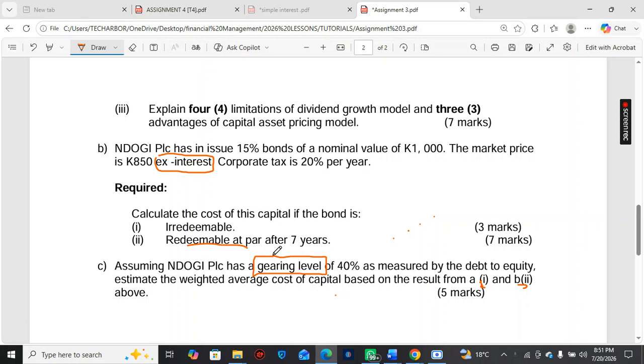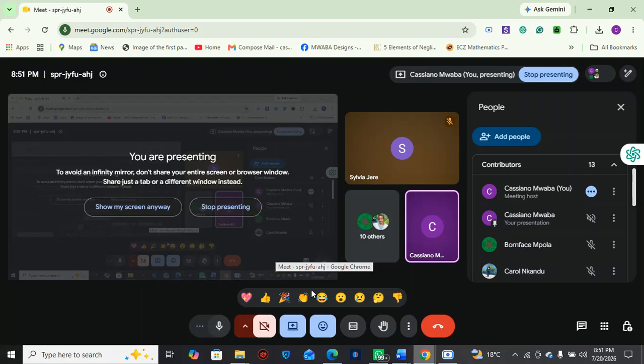Gearing is how much debt you're using compared to the equity in terms of financing. How much debt you are using compared to your own money. The higher the gearing, the more debt you're using than your own money, which brings in financial risk. High levels of gearing will indicate to you as an investor that this company has a high financial risk. What do we mean by financial risk?